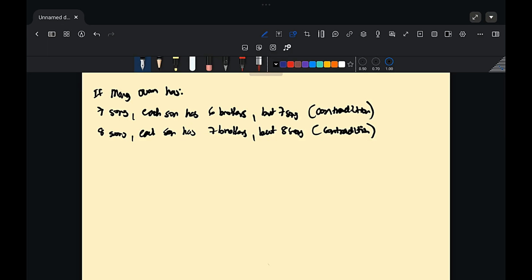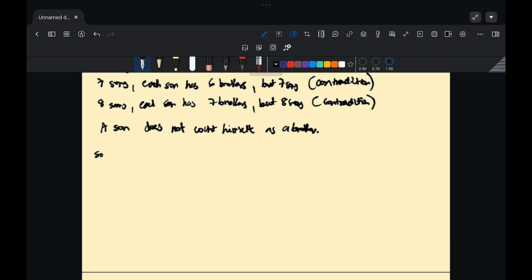So we notice that a son does not count himself as a brother. So if Mang Juan has S sons, then each son will have S minus 1 brothers, because this is less than 1 from the number of sons.